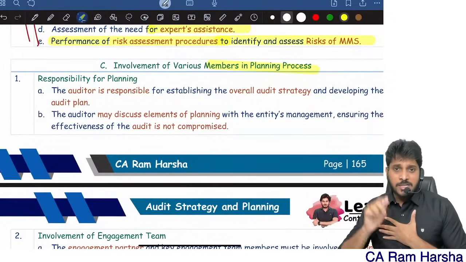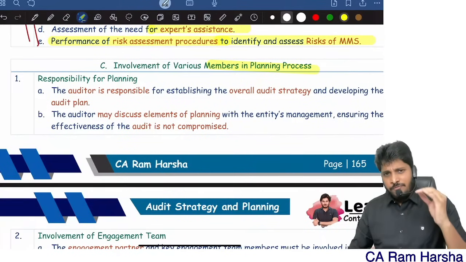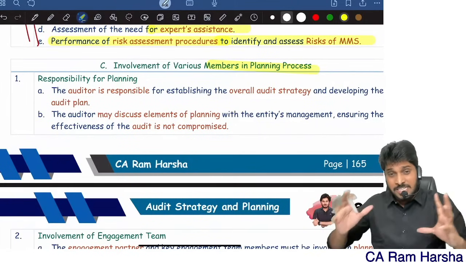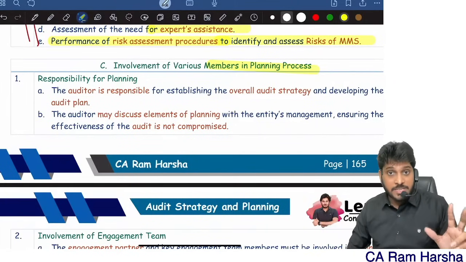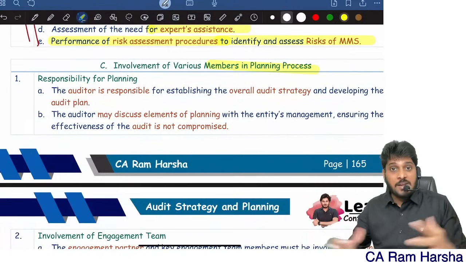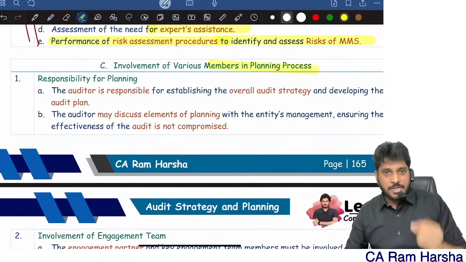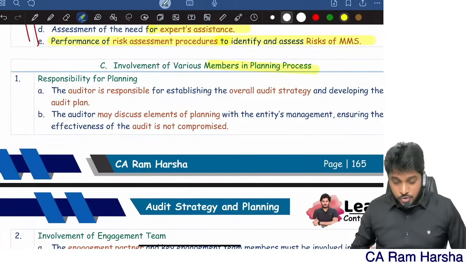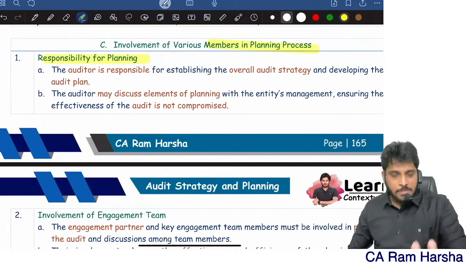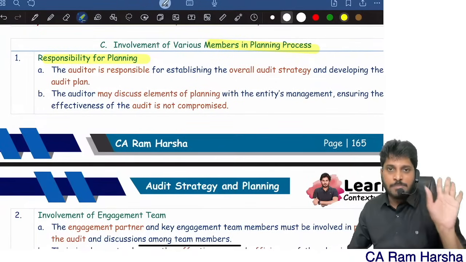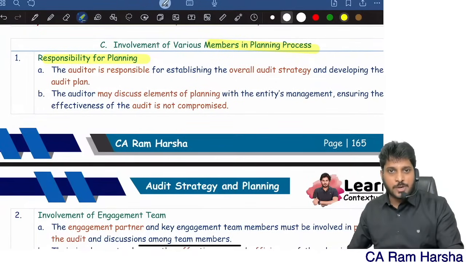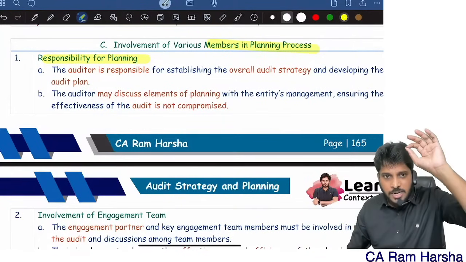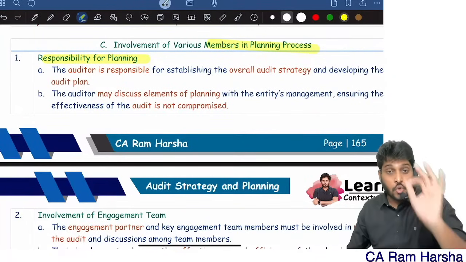Then tell me, when you're planning, will the auditor engage others? See, the engagement partner is the one who will ultimately sign the audit report. Will he plan the entire audit alone, or will he involve some team members also? Will he discuss with somebody else? Yes, obviously. You can't develop a plan in isolation. You have to discuss with management and with your team members. Your team is going to do the audit. The ultimate responsibility for planning is with the engagement partner, no doubt. The partner is ultimately responsible because the client appointed the firm and the partner has to sign the audit report. So the partner has sole responsibility for planning.